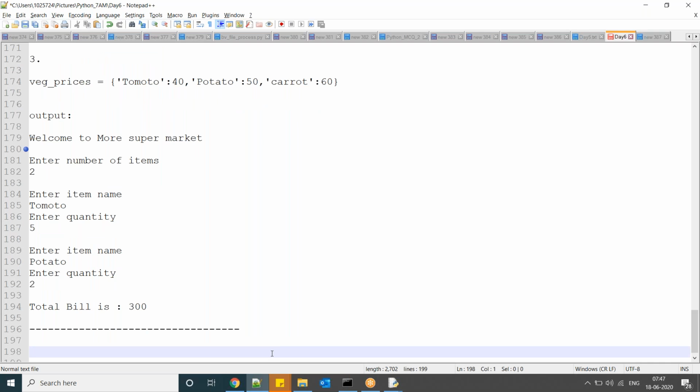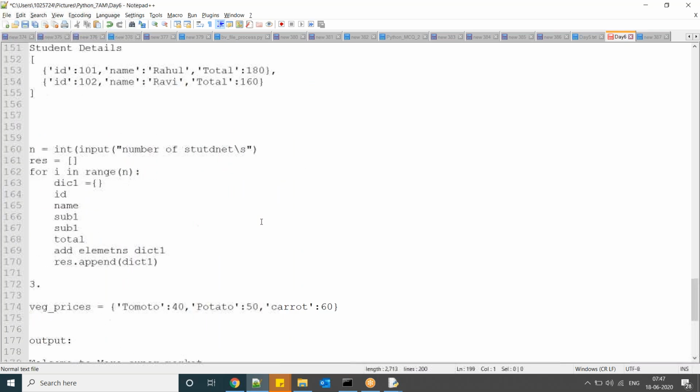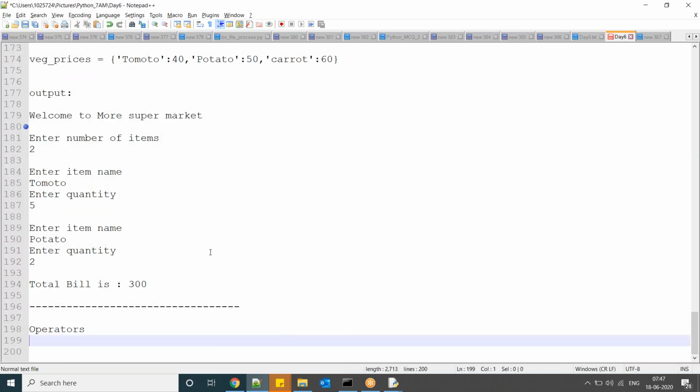Any doubts, guys? Tomorrow I'm going to discuss operators. In data types, a few more functions still have to be explained. Then I will take that in the next classes.